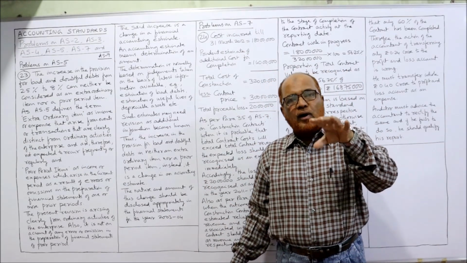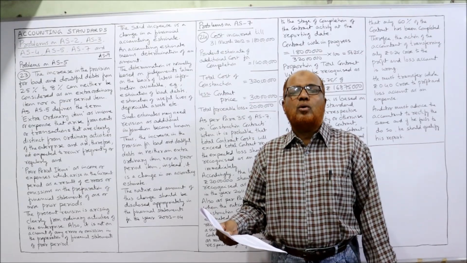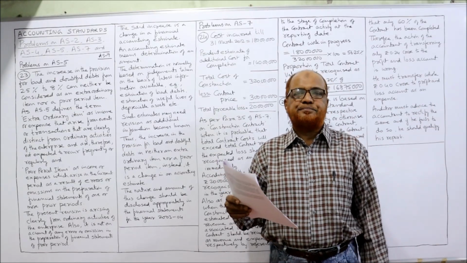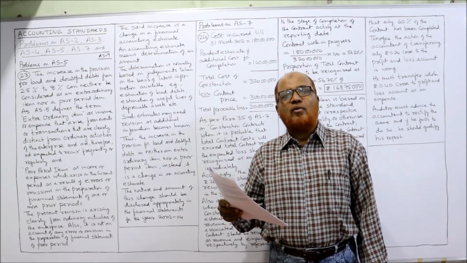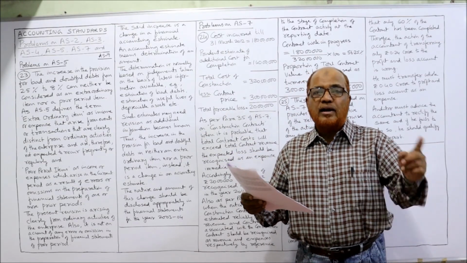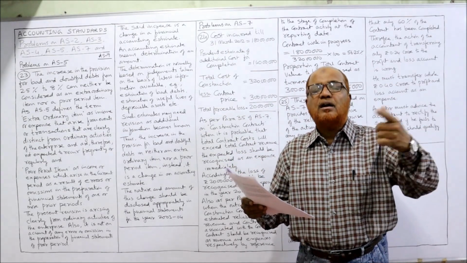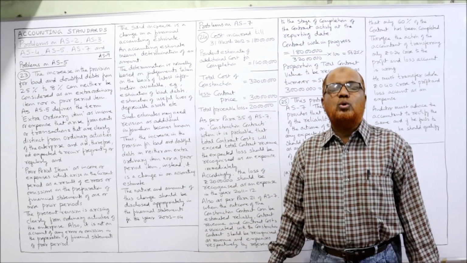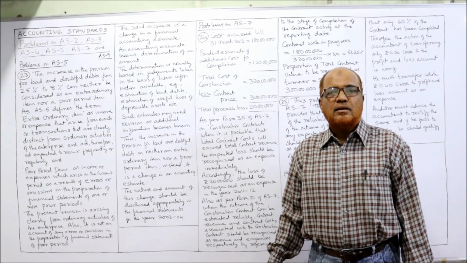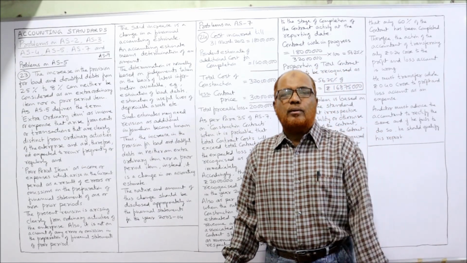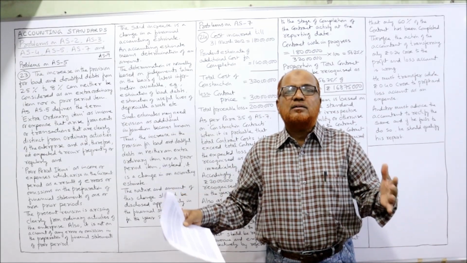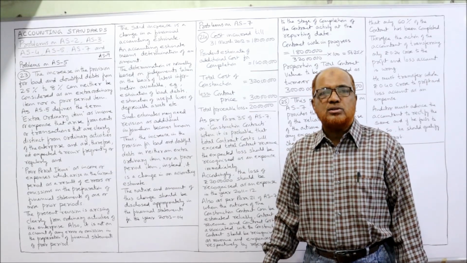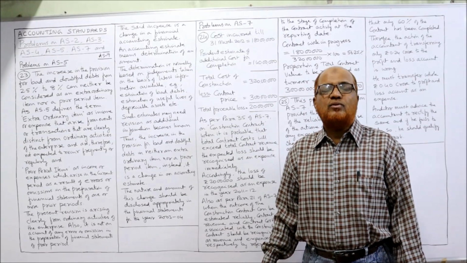The company had already incurred 1.8 crore, 1 crore 80 lakh, and the prudent estimate of the additional cost to be incurred in future is 1 crore 40 lakh. That means already incurred 1.8, to be incurred 1.4. So 1.8 plus 1.4, you will get 3.2 crore. But the contract price is only 3 crore, while the expenditure on the contract is coming to 3.2 crore. That means 0.2 crore will be loss. The company is going to incur a loss of 0.2 crore.